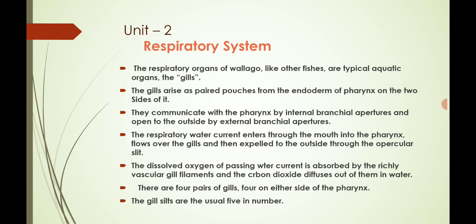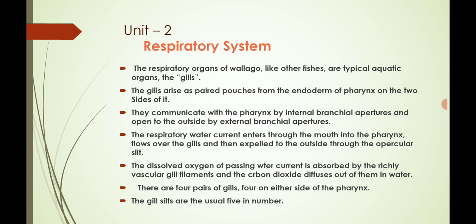Now before starting the respiratory system, as you know, what is meant by respiration? Respiration is the process of intake of oxygen and exhalation of carbon dioxide, in the dissolved form in water. The respiratory organs of Valigottu, like other fishes, are the typical aquatic organs, that is, the gills.